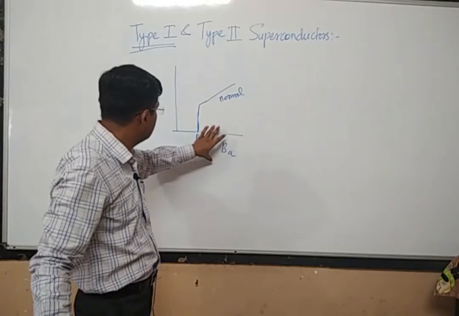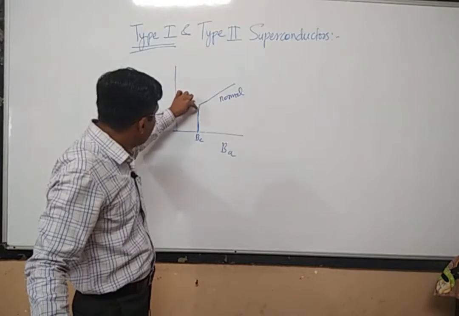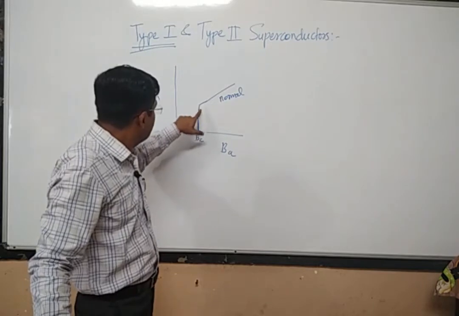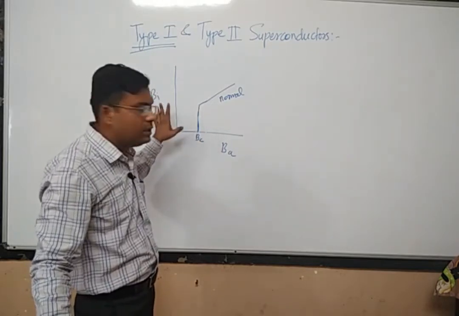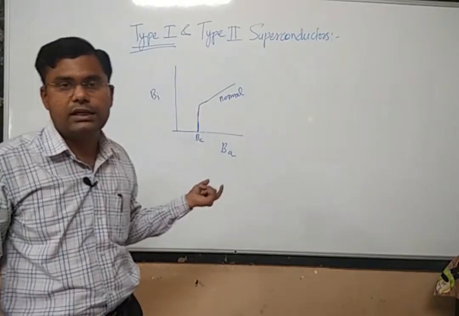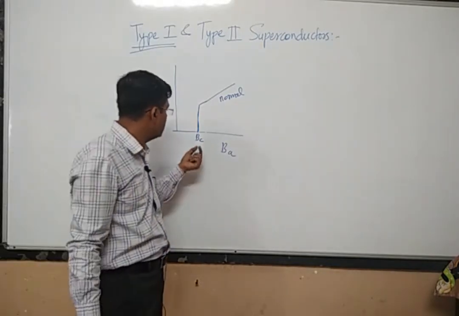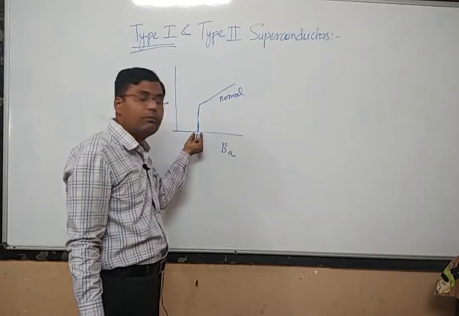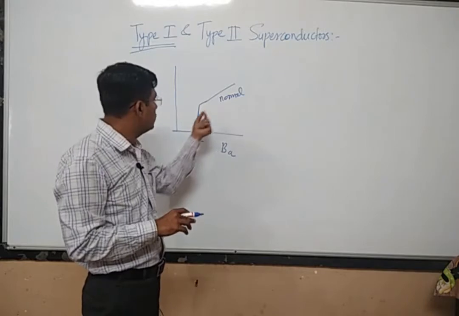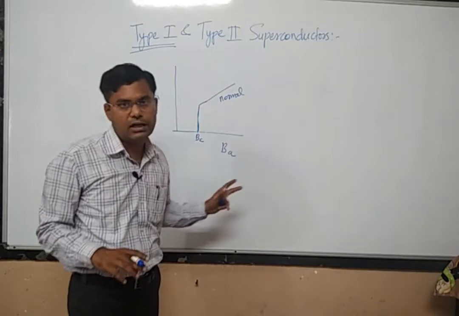A superconductor with this type of nature, for which the critical magnetic field is a sharp point and there exists only one value of critical magnetic field, with the internal magnetic field exactly 0, is called a type 1 superconductor. For a type 1 superconductor, below the critical magnetic field the material is superconducting, and at or above the critical magnetic field the material will be normal conducting.